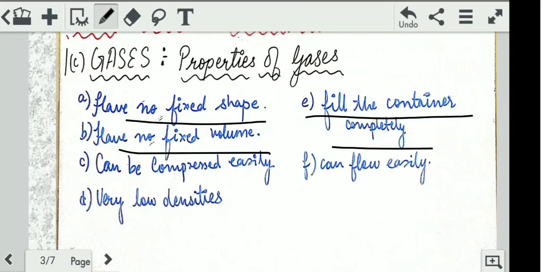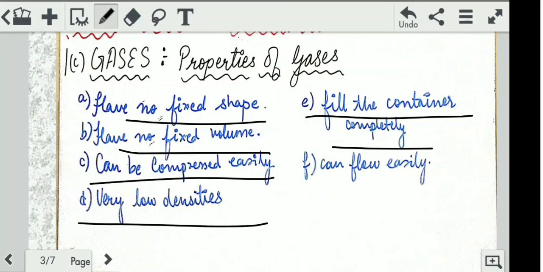We see our home cylinders. Our metallic cylinder, how much volume might it have? It might have a volume of 1 or 2 liters, but how much gas is filled in it? We have a lot of gas filled in it just because its compressibility is very high. In a small volume, you can adjust a larger amount of gas, so it can be compressed easily.